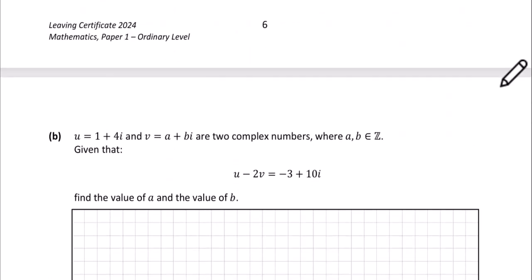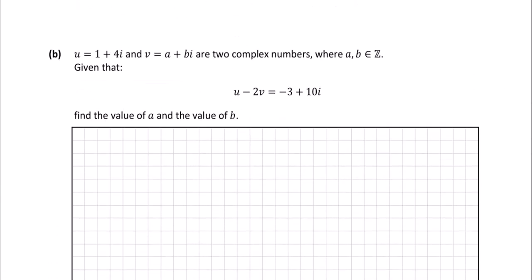Okay, let's look at part B. u is equal to a plus 4i and v is equal to a plus bi. These are two complex numbers where a and b are integers. Given that u minus 2v is equal to minus 3 plus 10i, find the value of a and the value of b.